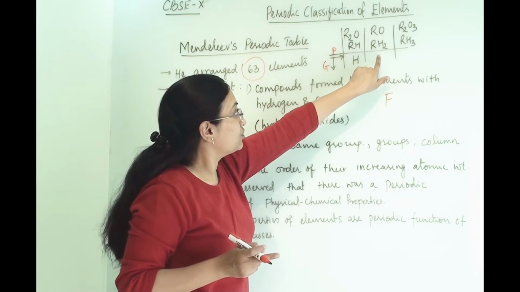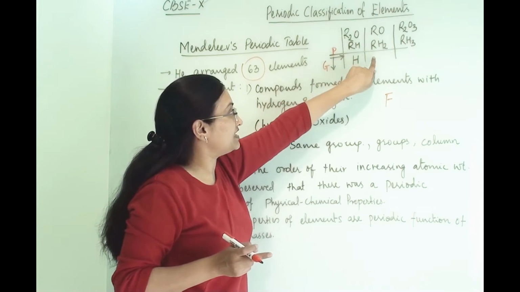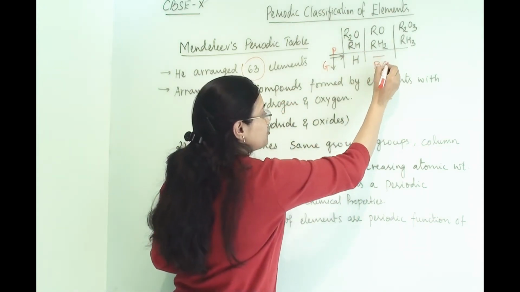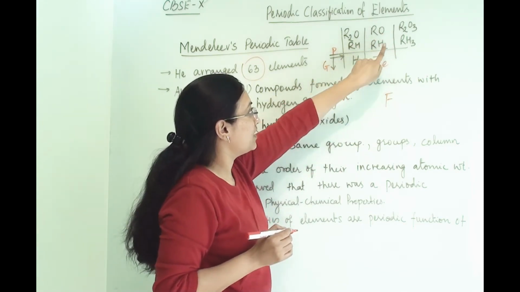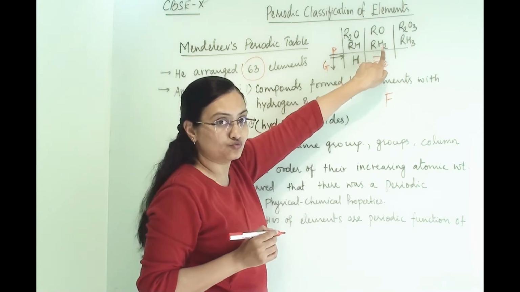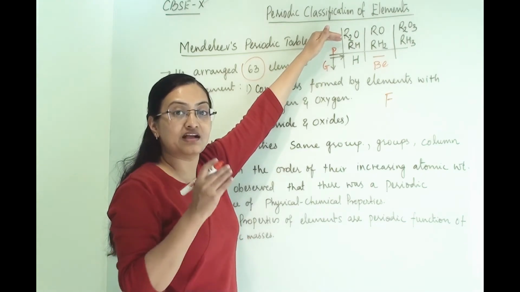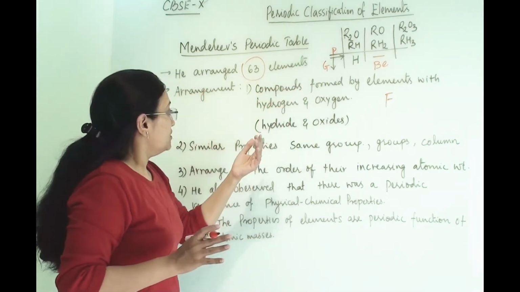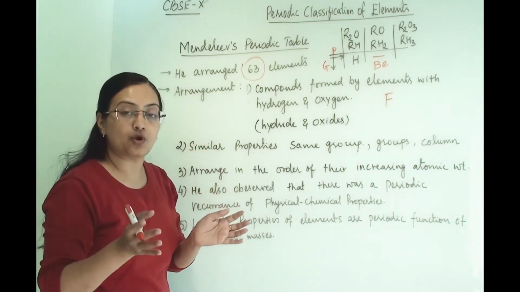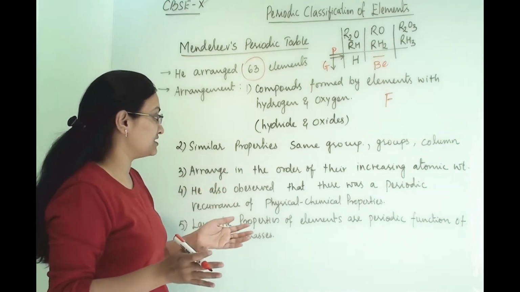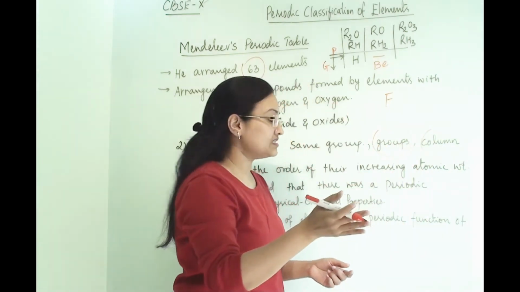For the second group, he wrote the formula RO and RH2. For example, here he placed Be. So taking beryllium, the formula of beryllium with oxygen is BeO and with hydrogen is BeH2. That is how he arranged all the elements according to how they make hydrides and oxides. He found that there are similar properties in the groups and in the periods, and he gave the names groups, columns, periods and so on.